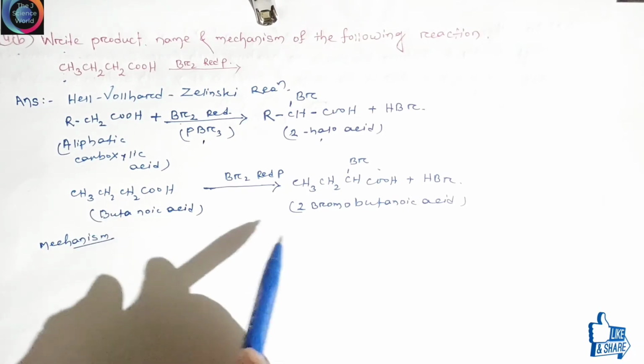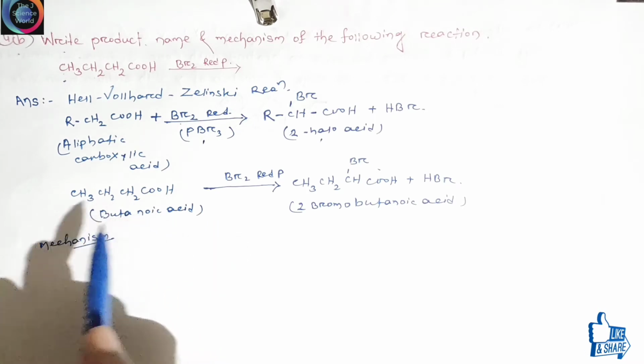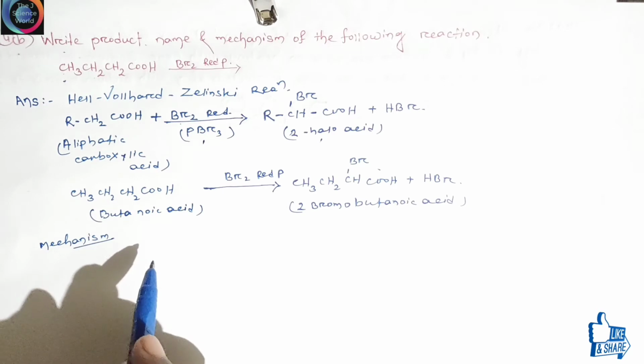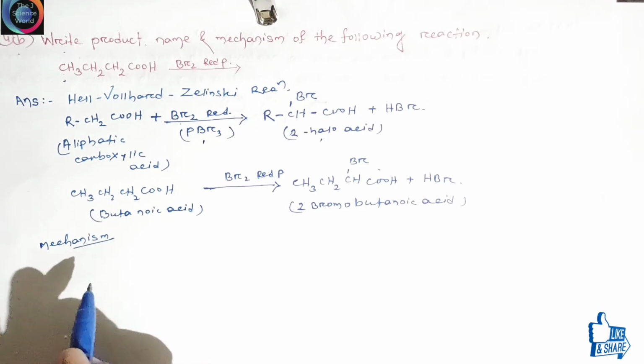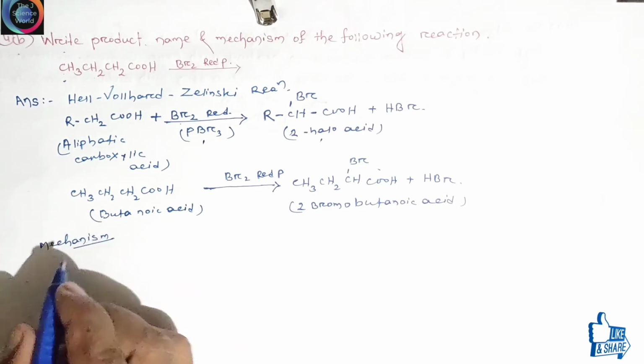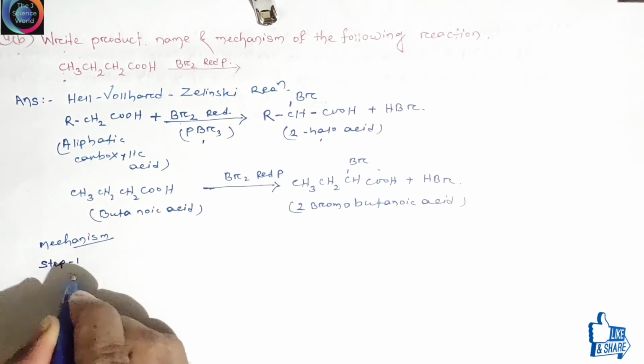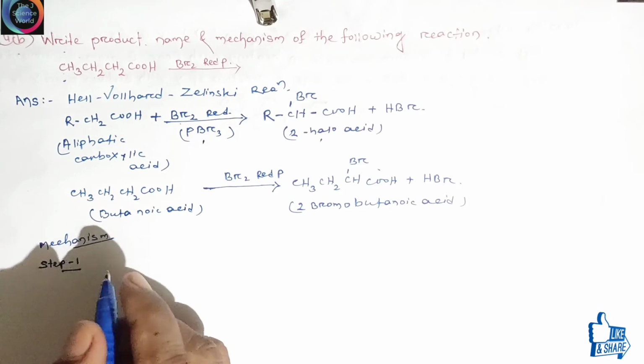Before going to discuss its mechanism, I will discuss all parts in this mechanism, only 4 steps. You will remember it, we did not go to its depth. Okay, alright. The first step, this is step 1, alkanoyl bromide formation.